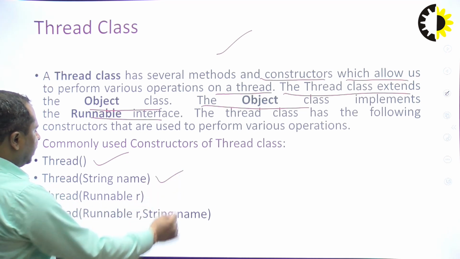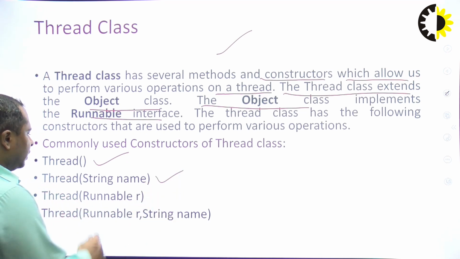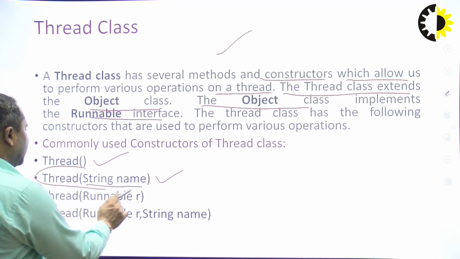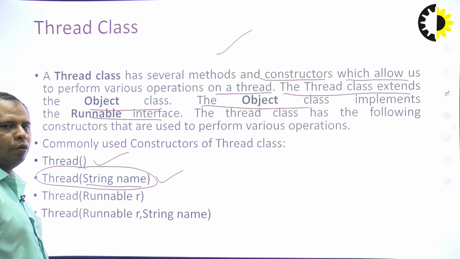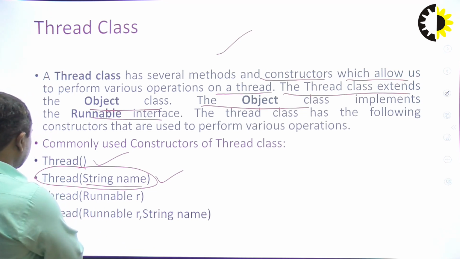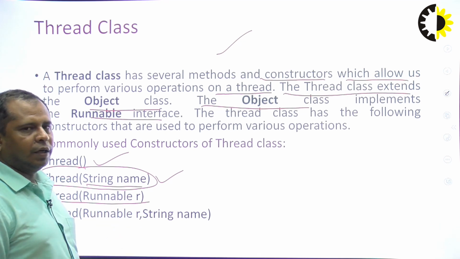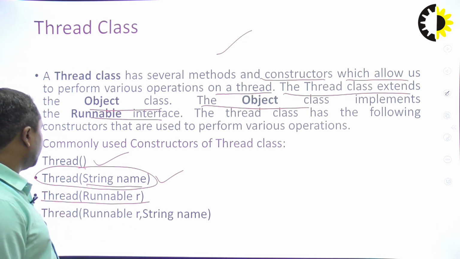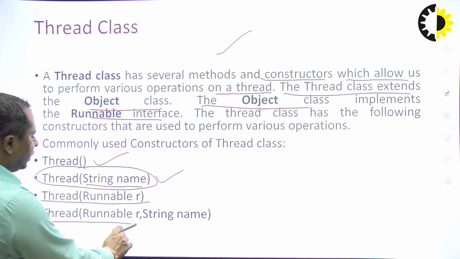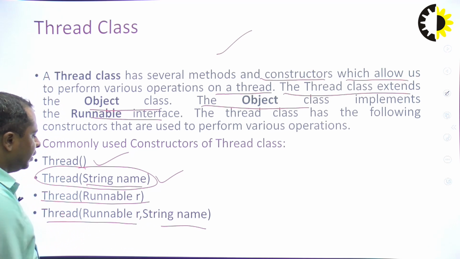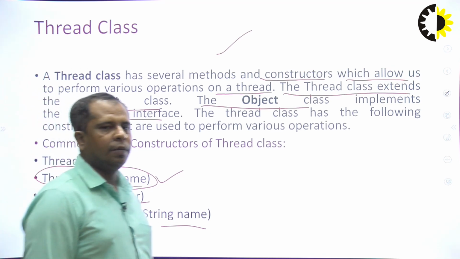Second is a Thread constructor with one String parameter, that means we can assign a name to the thread or no name. Next is a Thread constructor taking a Runnable reference. Next is a Thread constructor with two parameters: one is a Runnable, the second is a String.